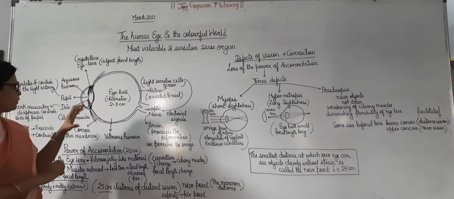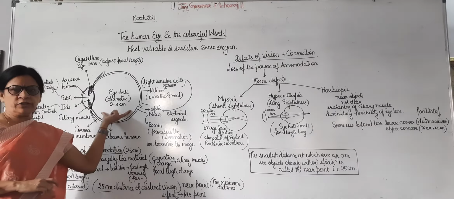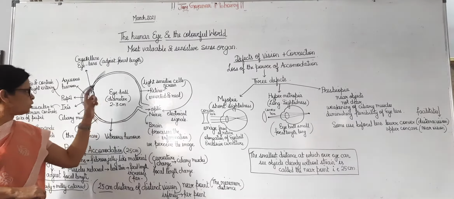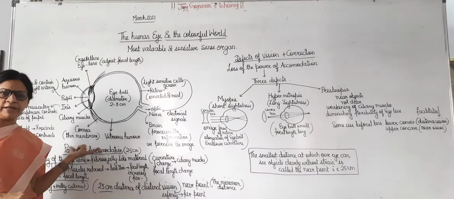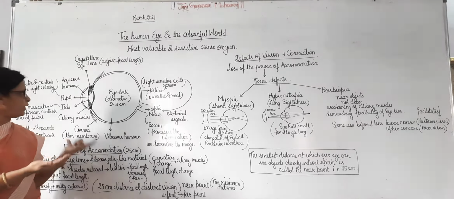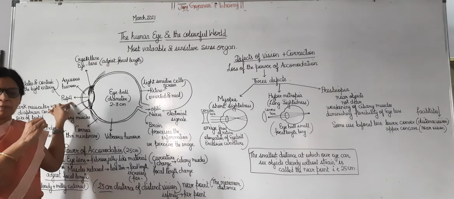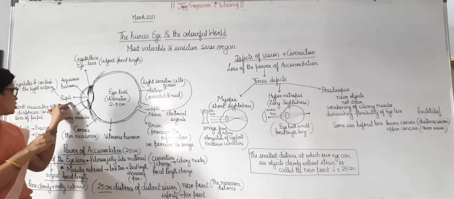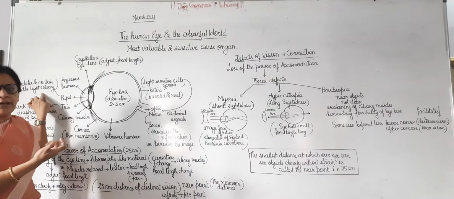This human eye is made up of the eyeball, which has a diameter of nearly 2.3 centimeters. The outermost covering of this eyeball is known as the cornea, a very thin membrane through which light passes into the eye. Light passes through the pupil, and the pupil regulates and controls the light entering the eye.